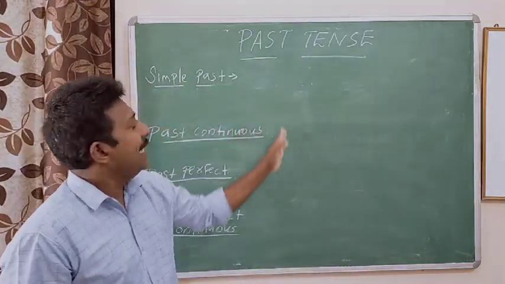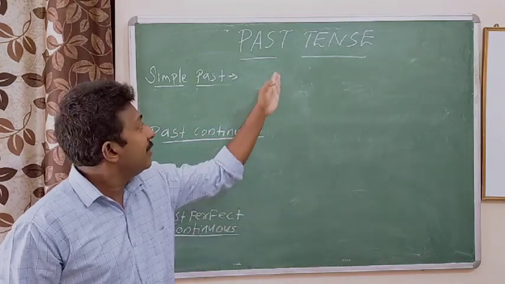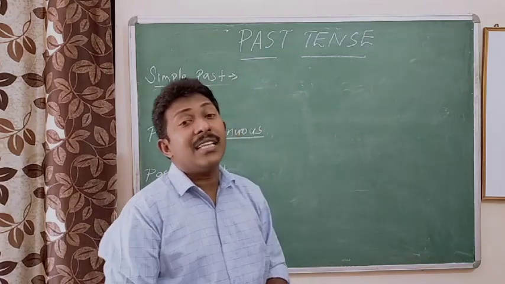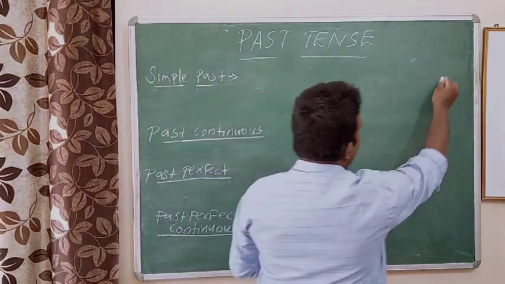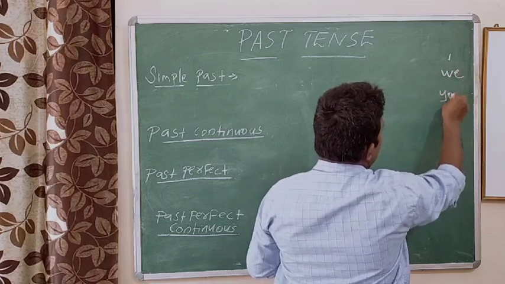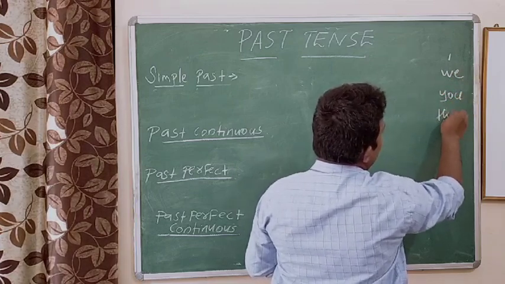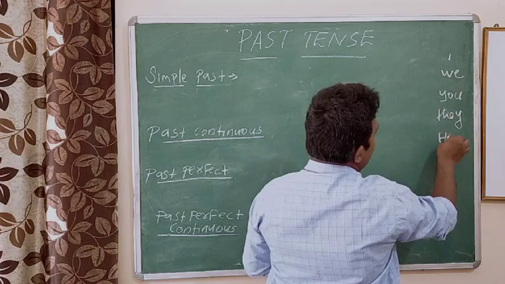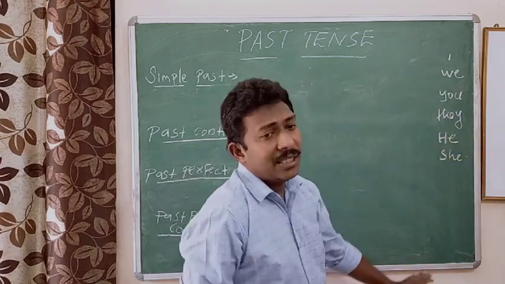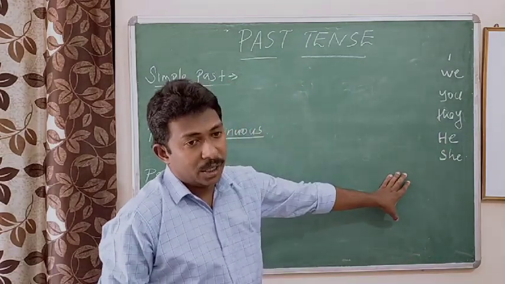Before studying the different forms of past tense, we will first introduce the personal pronouns. Which are the personal pronouns? I, we, you, they, he, she, it. These are the personal pronouns.